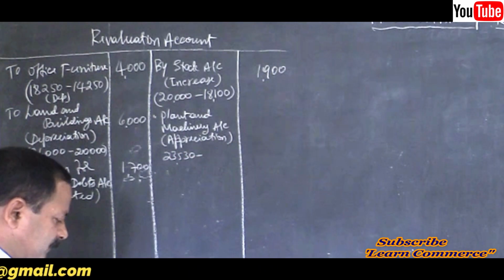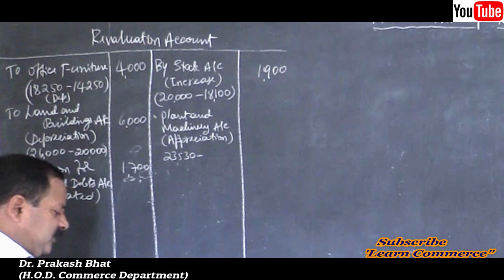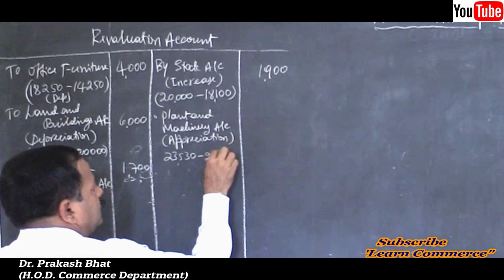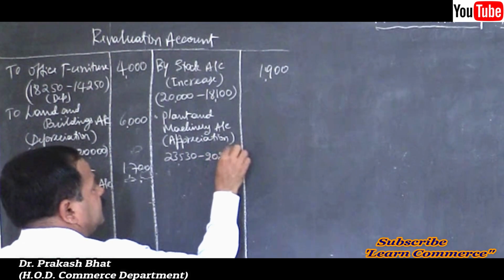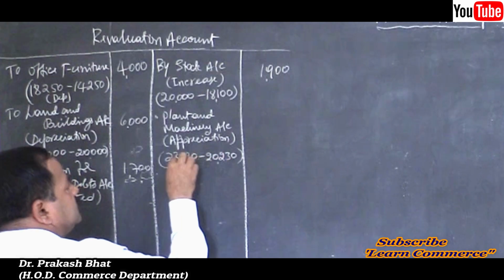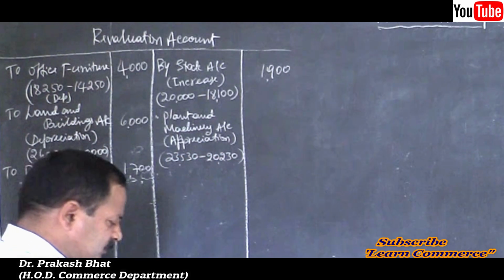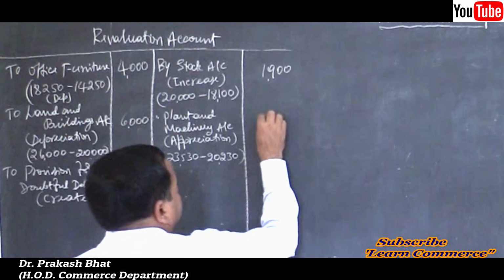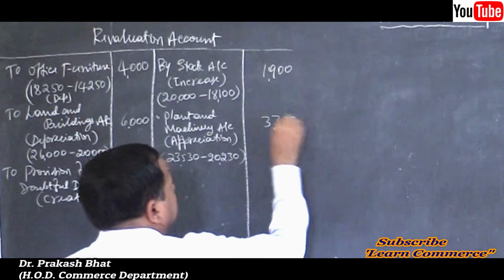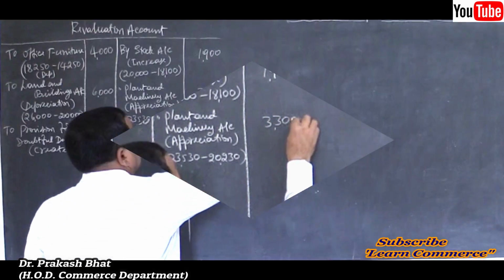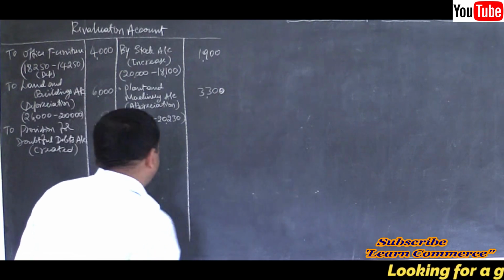The old value was 20,230. So there is an increase of how much? 3,300. That's all. Over. Close it.